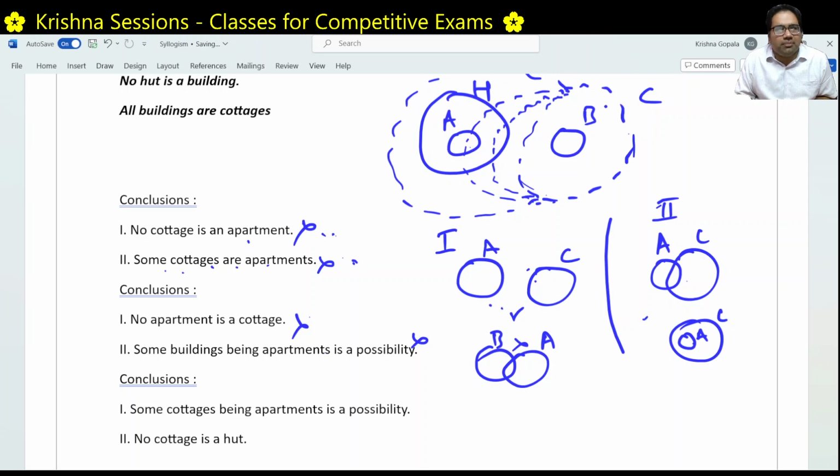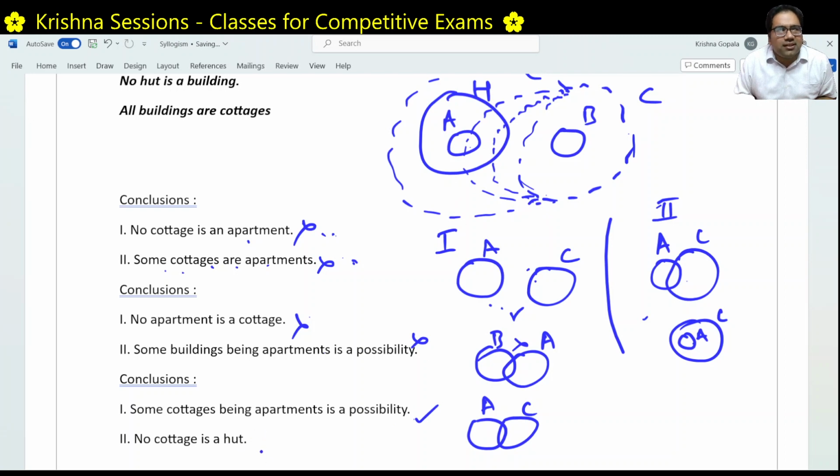At some point it can happen, right? If we draw the circle like this, it is a possibility statement. For a possibility statement, we don't need to disprove anything. If you are able to say this is apartment, this is cottage, if you are able to prove some existence, that is also fine. In this case, we can be sure that this kind of existence can be possible. So we can say this is a possibility.